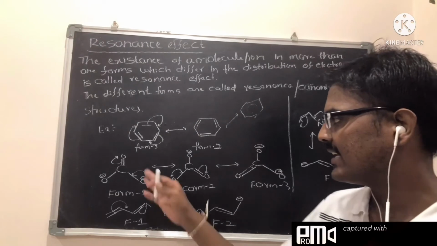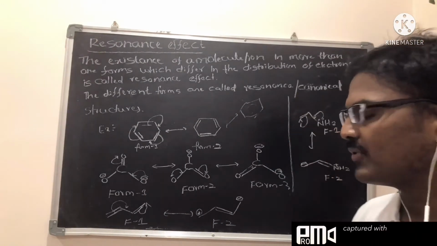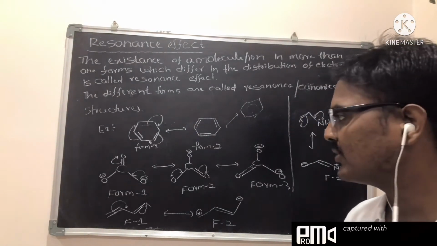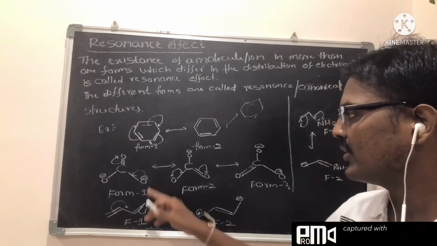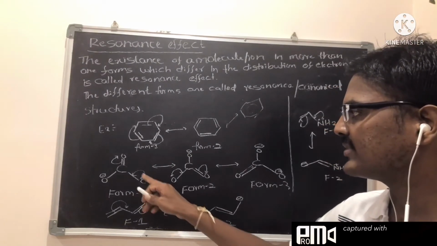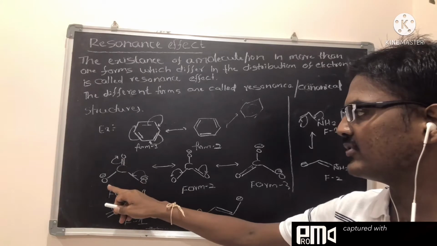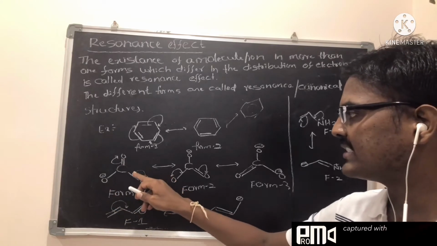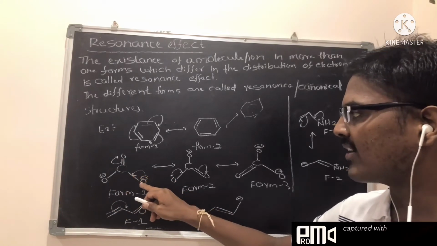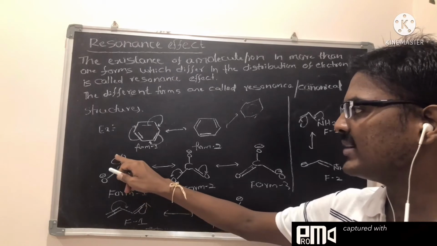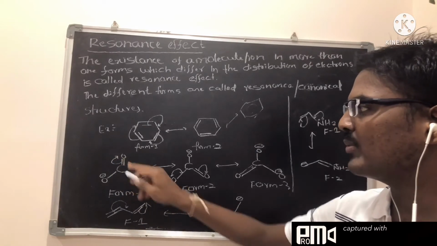In the same way, CO3 2-. In the CO3 2- case, you can see here a negative charge, a double bond, and here a negative charge. If you shift this negative charge between this carbon and oxygen, you get polarization between the carbon and double-bonded oxygen.